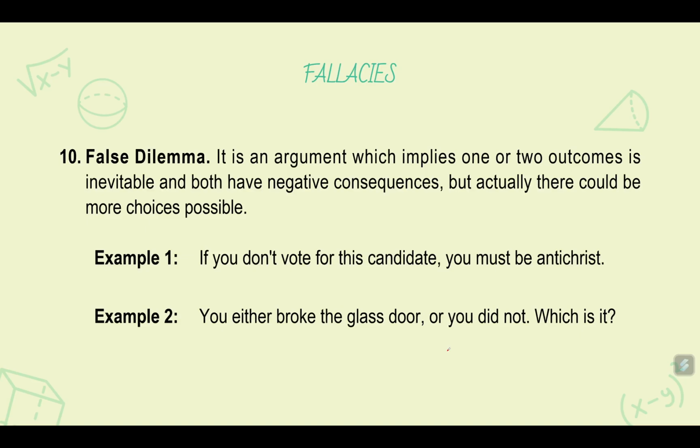Another example is false dilemma. It is an argument which implies one of two outcomes is inevitable and both have negative consequences. But actually, there could be more choices or there are other possibilities. So, you did not consider other possibilities. If you don't vote for this candidate, you must be an antichrist. Okay? This is very common for people in religion. So, if you don't vote for this candidate, you must be an antichrist. Why? So you mean there are only two choices, pro-Christ and antichrist.